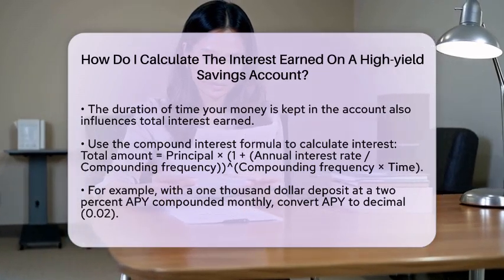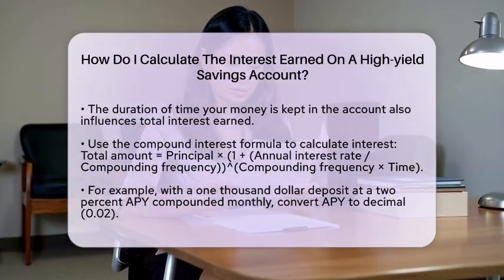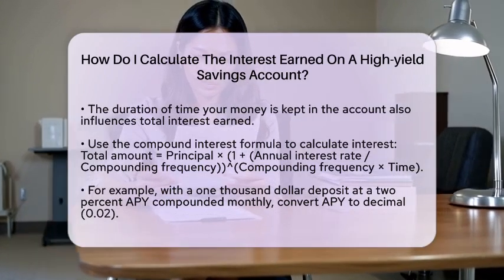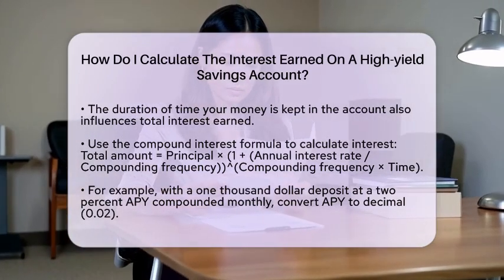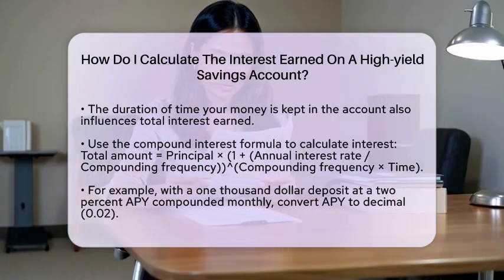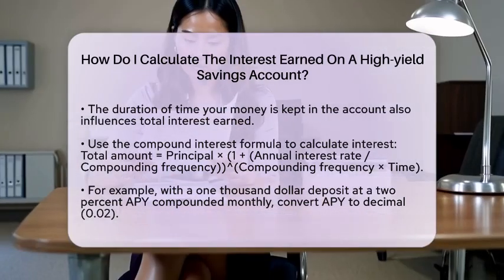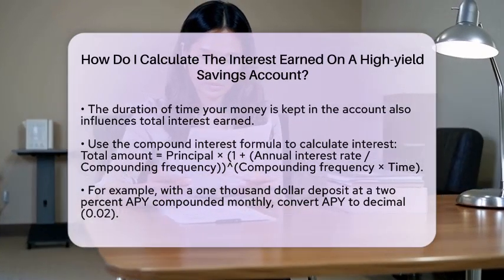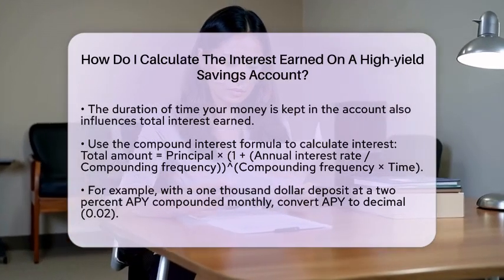First, convert the APY to a decimal, which means 2% becomes 0.02. Since it is compounded monthly, you will have 12 compounding periods in a year. Next, calculate the monthly interest rate by dividing 0.02 by 12.